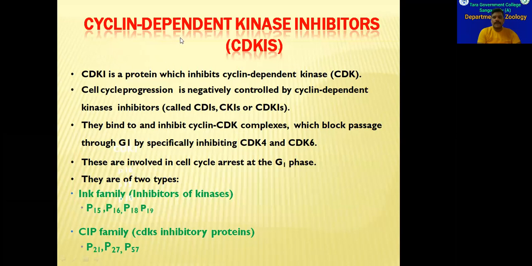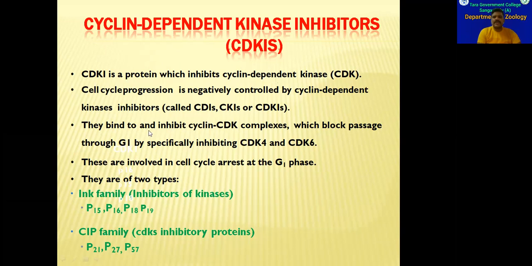And the third regulatory molecules are cyclin-dependent kinase inhibitors, CDKIs. They will inhibit the cyclin-dependent kinase enzymes. So they act against the second molecules, cyclin-dependent kinases.